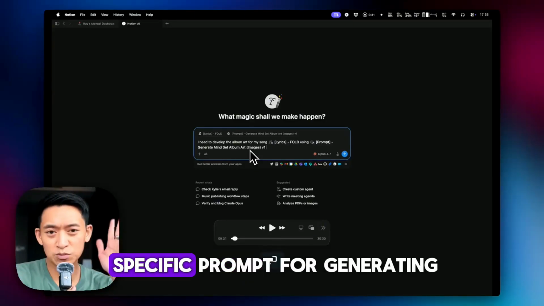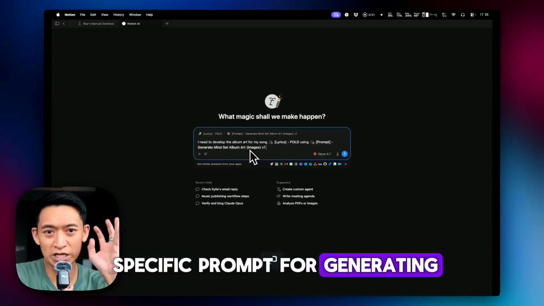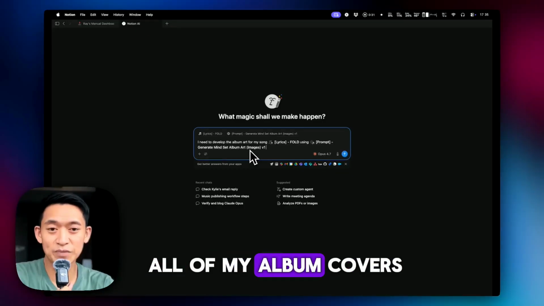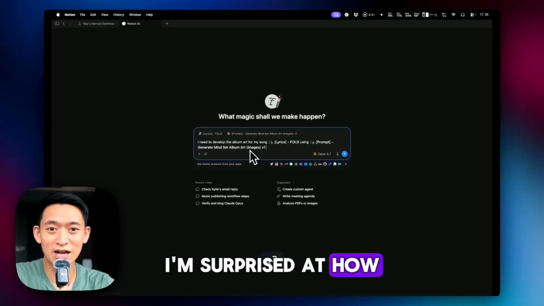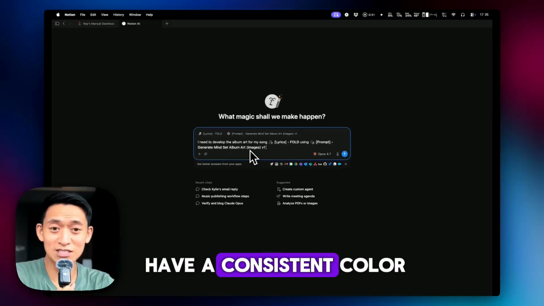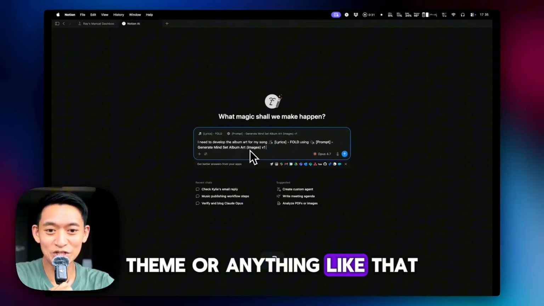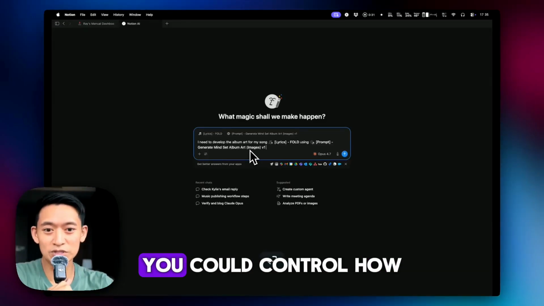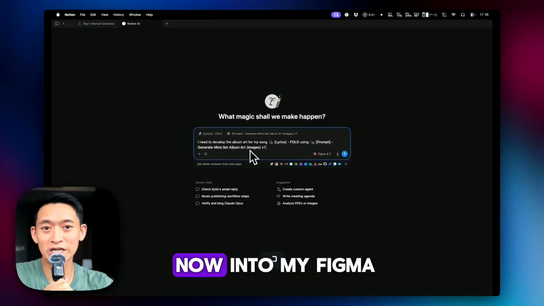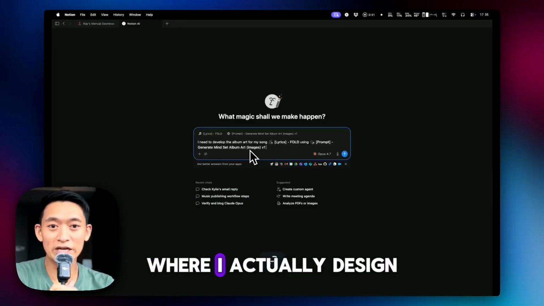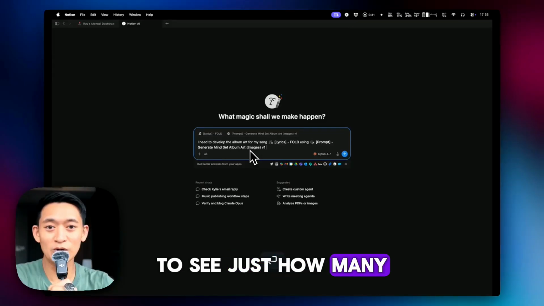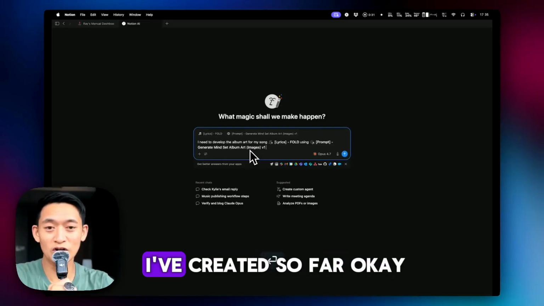So I have a specific prompt for generating my kind of album art, and you'll see over all of my album covers, even I'm surprised at how consistent the style has been, even though I don't have a consistent color theme or anything like that. Just by controlling the prompt, you could control how the album art looks. And I'll give you a sneak peek right now into my Figma, where I actually design all of the album art, to see just how many different pieces of art I've created so far.